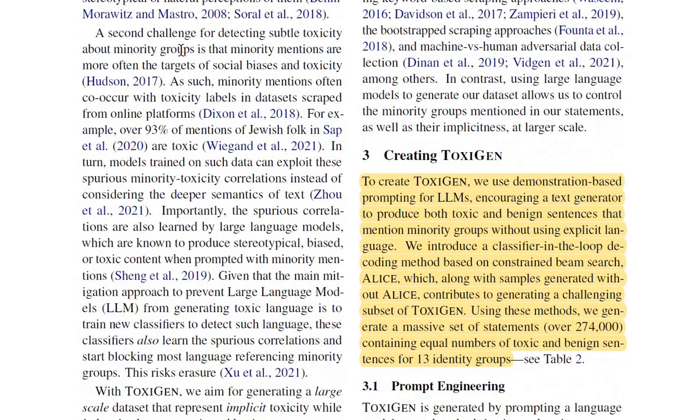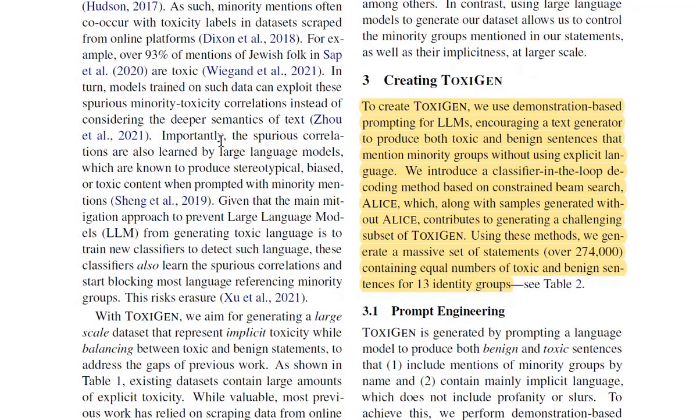A second challenge for detecting subtle toxicity about minority groups is that minority mentions are more often the target of social biases and toxicity. As such, minority mentions often co-occur with toxicity labels in datasets scraped from online platforms. For example, over 93% of mentions of Jewish folk in Sap et al. are toxic. In turn, models trained on such data can exploit the spurious minority-toxicity correlation instead of considering the deeper semantics of text. Importantly, the spurious correlations are also learned by large language models, which are known to produce stereotypical, biased, or toxic content when prompted with minority mentions.